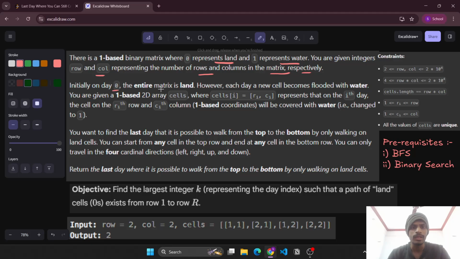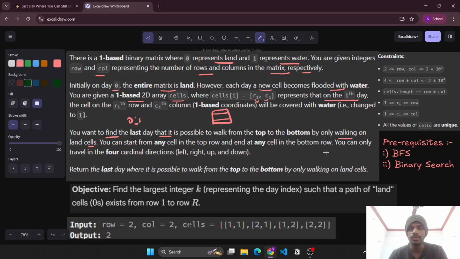Initially on day 0, the entire matrix is land. However, each day a new cell becomes flooded with water, and we are given a one-based 2D array cells, where cells[i] denotes the cell which will be flooded with water on the ith day. We want to find the last day that it is possible to walk from the top row to the bottom row. We can start from any cell of the top row and need to reach any cell in the bottom row by only walking on land cells, meaning only walking on zeros.